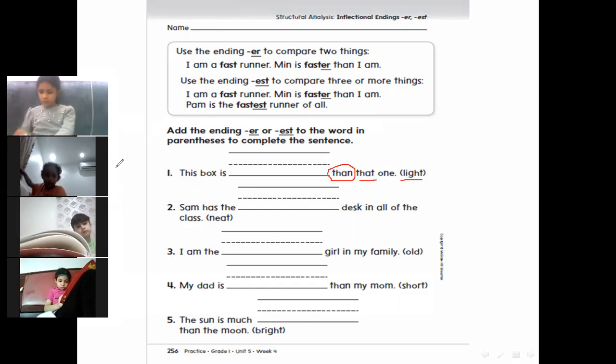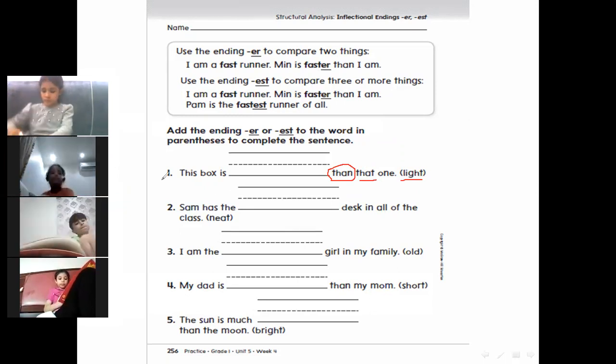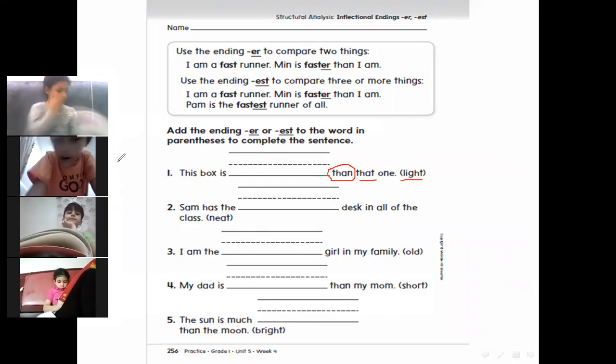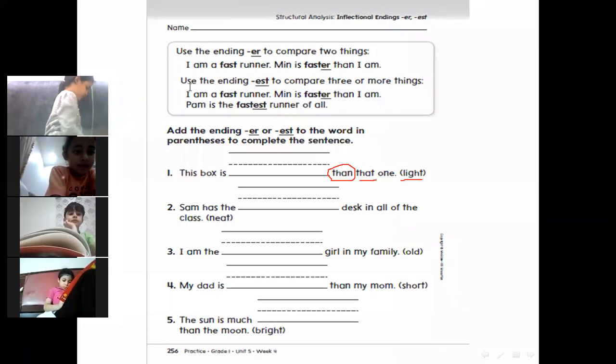Yes, Lara, ER if we want to compare two things. This book is lighter or lightest? Lighter. Lighter, amazing, because we have the word than, that means we compare two things.